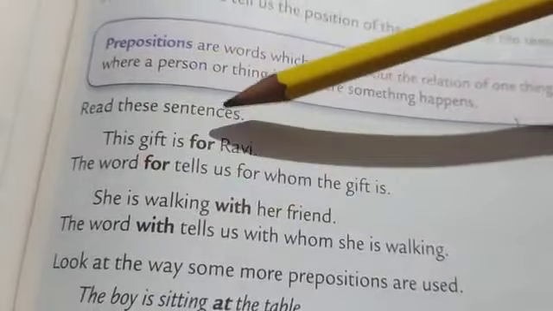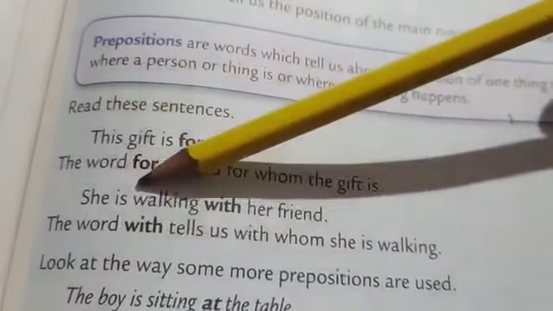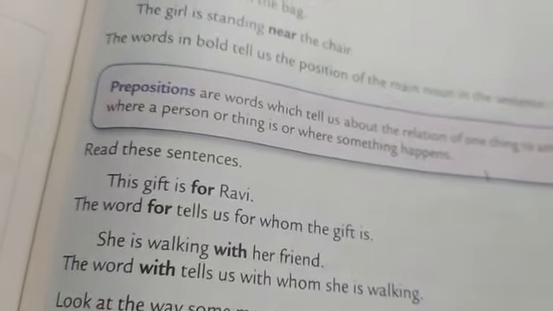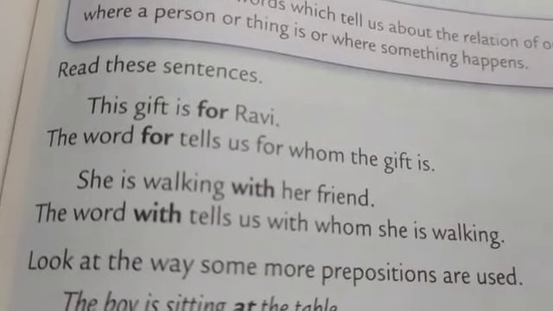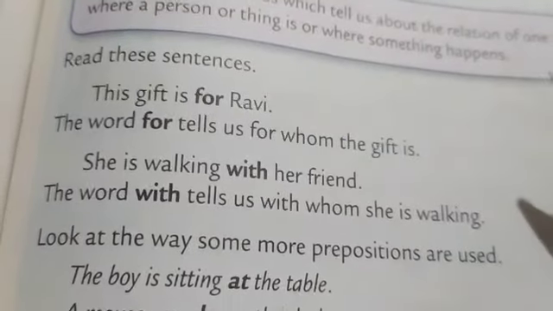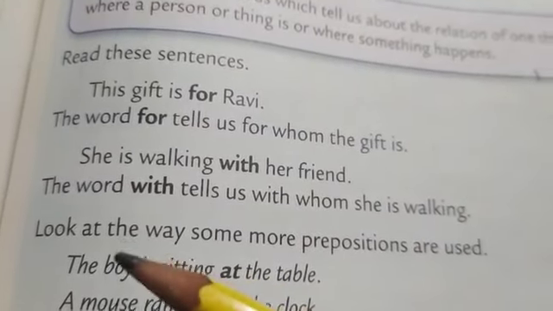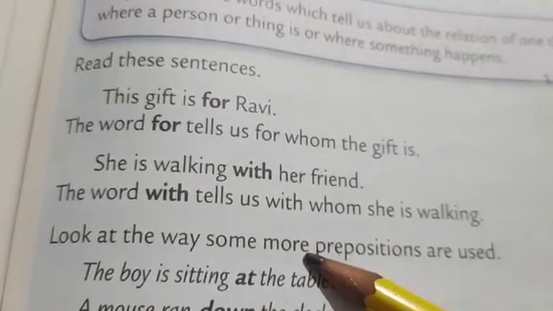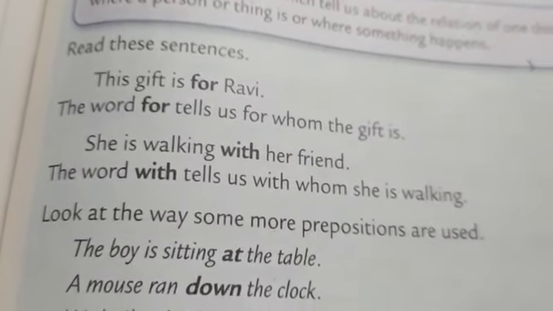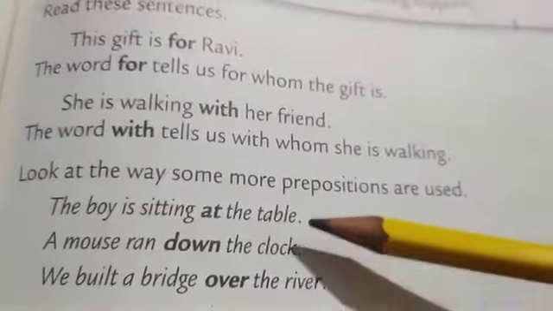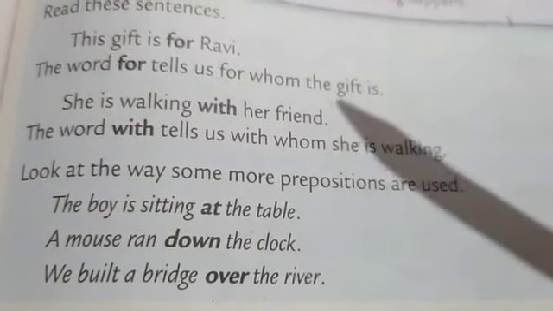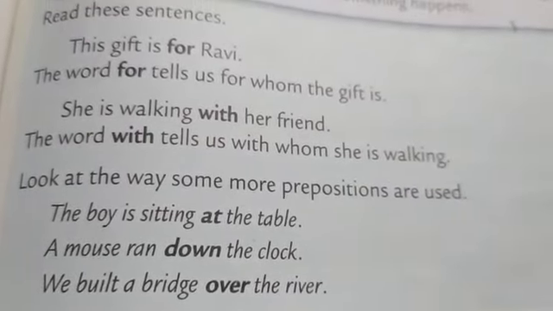Read these sentences. This gift is for Ravi. The word for tells us for whom the gift is. She is walking with her friend. The word with tells us with whom she is walking. Look at the way some more prepositions are used. The boy is sitting at the table. A mouse ran down the clock. We built a bridge over the river.